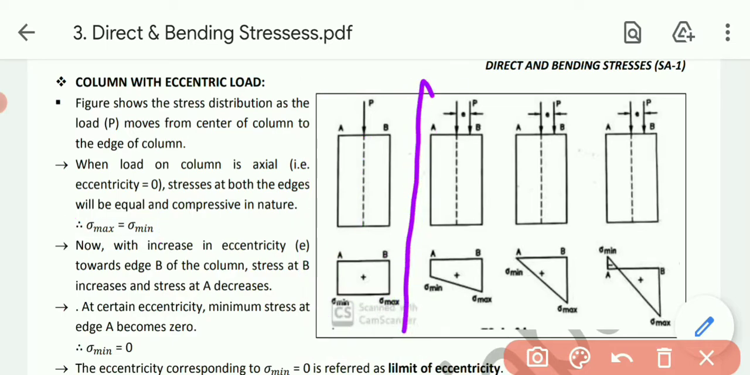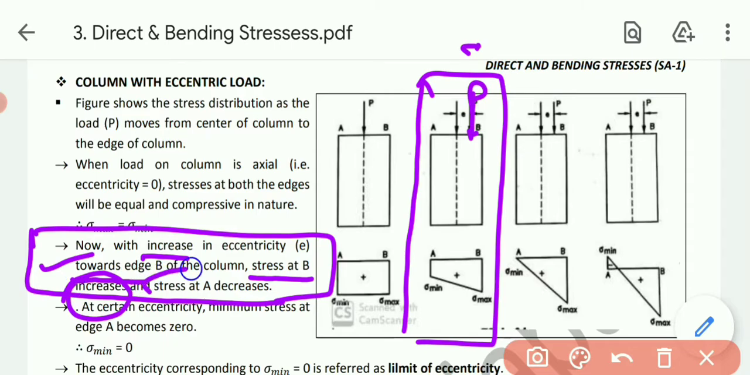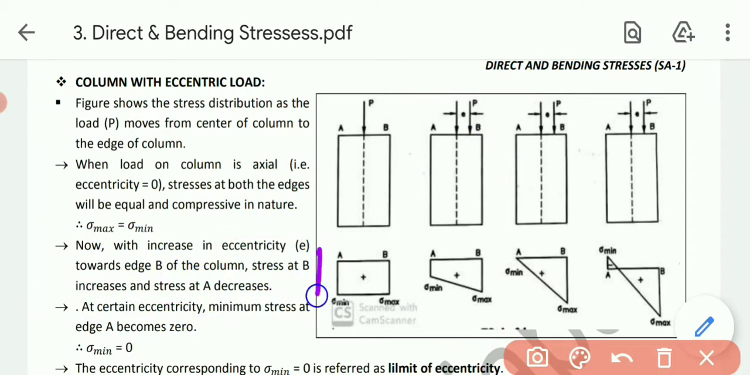Now the next case. With increase in eccentricity, the force is moving towards the edge. With the increase in eccentricity towards edge B of the column, stress at B increases and stress at A decreases. This was our earlier case, where both were at the same level, sigma maximum and sigma minimum.